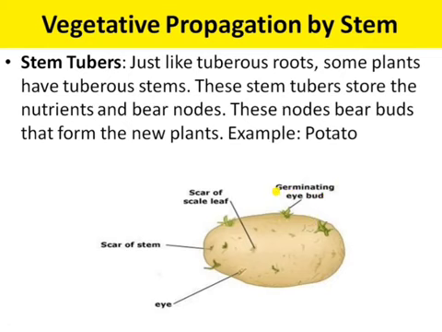When you cut this potato into a number of pieces, with each piece containing a few buds or eyes, you will observe that a new plant grows from each cut piece of the potato. The bud grows into the new plant. This is vegetative propagation by stem. Another example: ginger and turmeric can also be grown the same way as the potato tuber is grown.